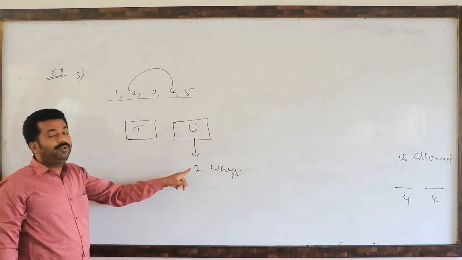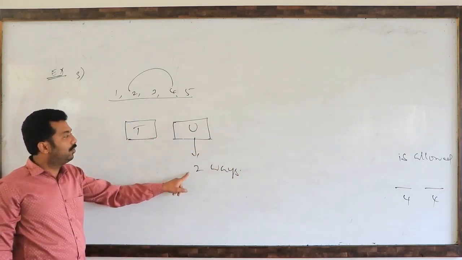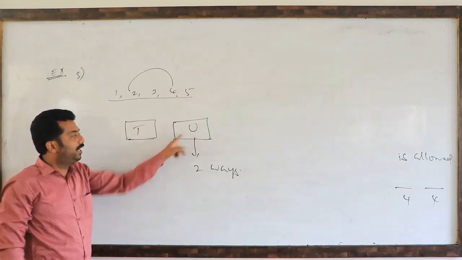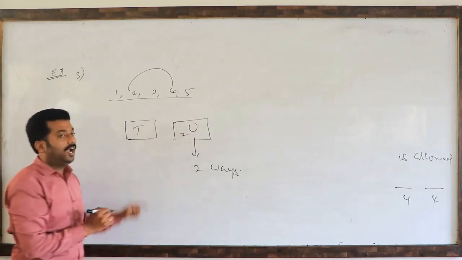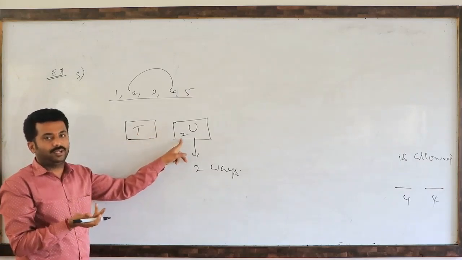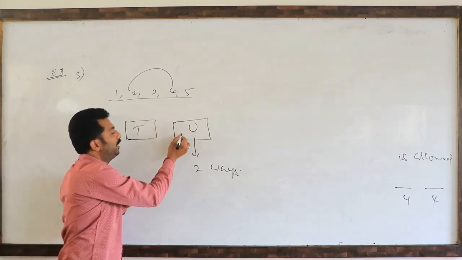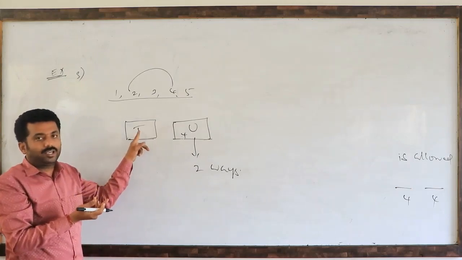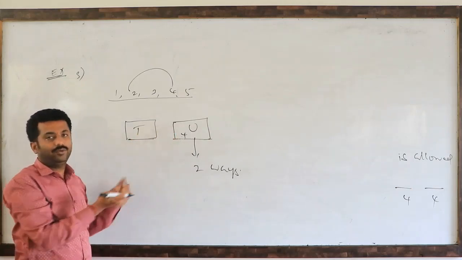Then digits repeated are allowed. Repetition is allowed means, suppose here we fill up 2. Again you can fill up 2 also, because 22 is an even number. Suppose 4 is there, you can fill up this 4 also, because 44 means even number.